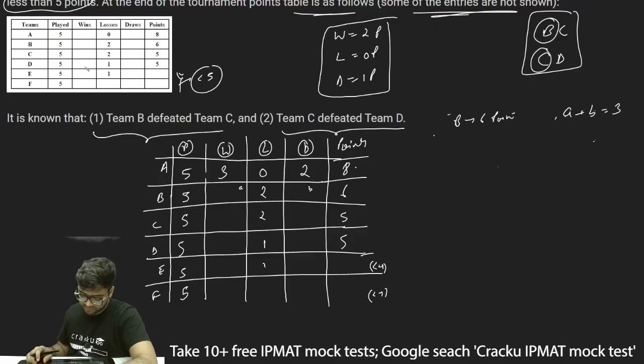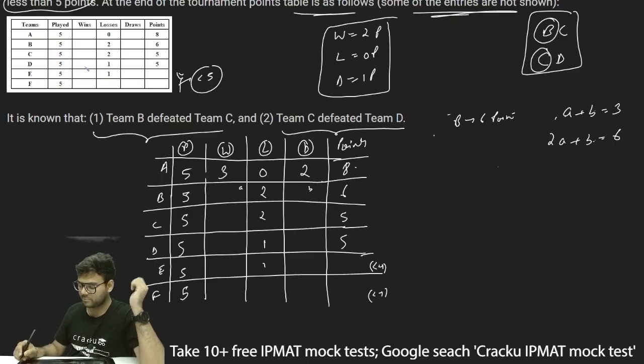Now, if A plus B is 3, also the number of points scored is 6. So this will be 2A plus B should be equal to 6. Why? Because a win gives 2 points and a draw gives 1 point. So 2A plus B should be 6.